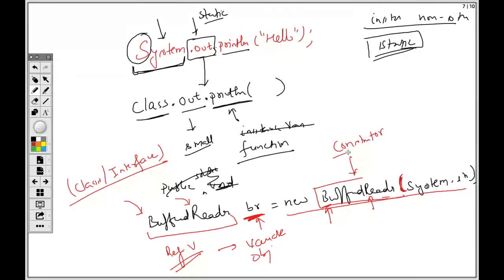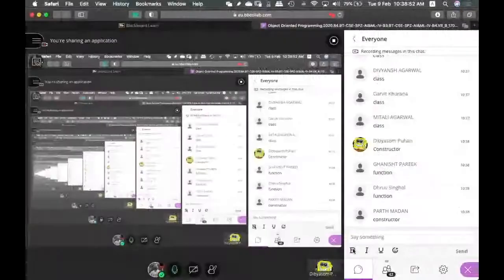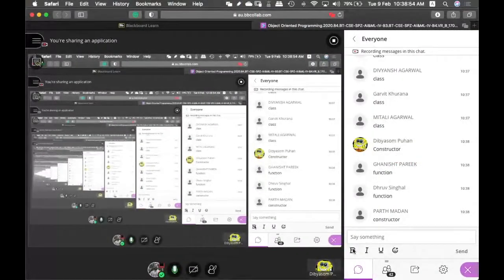That's a different story, that constructors are functions. But for functions, we have learned that if it was a normal function, it should be something like this: bufferedReader. Yes or no? If it was an ordinary function, the first word should be in small, but it is a constructor. That's why its first letter is also in capital. That is the difference between a function and a constructor. Understood?